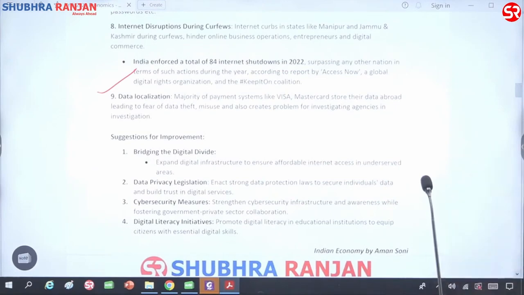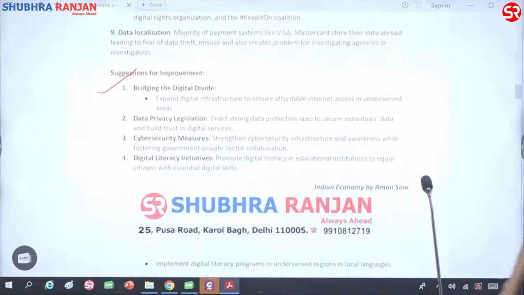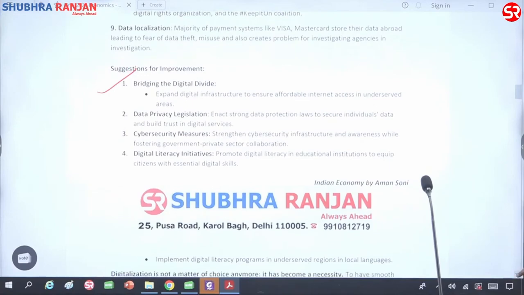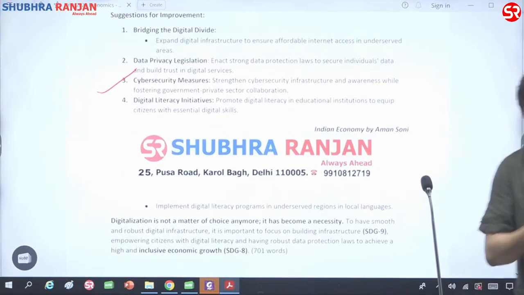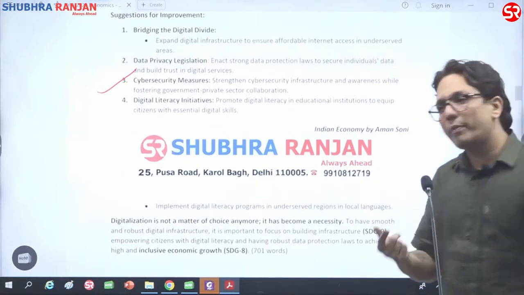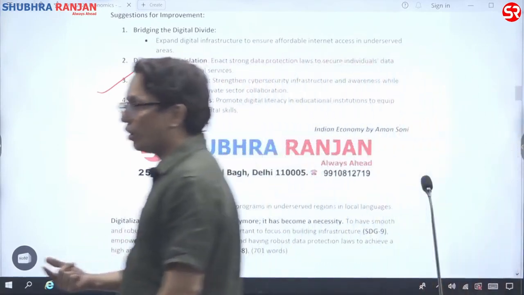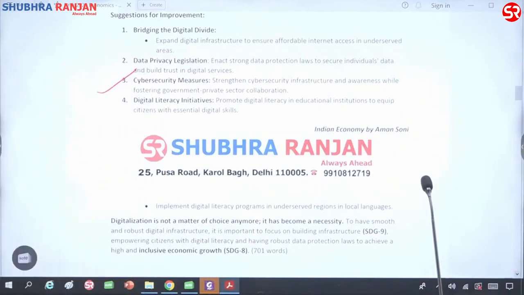So one thing which they are saying is we can bridge the digital divide. That's one point. Then we should have data privacy legislation, right? A strong data privacy legislation should be there. Government should enhance cybersecurity measures. We need to recruit more people for cybersecurity. NGOs should come and make people aware about cybersecurity. Workshops should be conducted for cybersecurity, right?